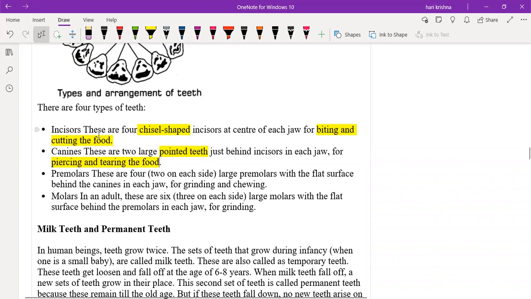It is also important to remember the main function of the different types of teeth. Incisors are used for biting and cutting the food. Canines are used for piercing and tearing the food.